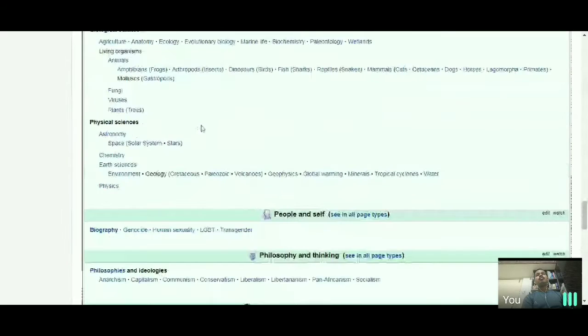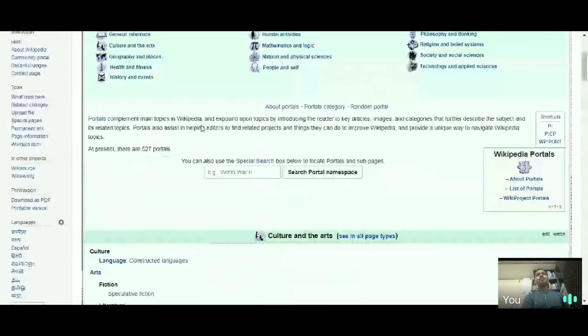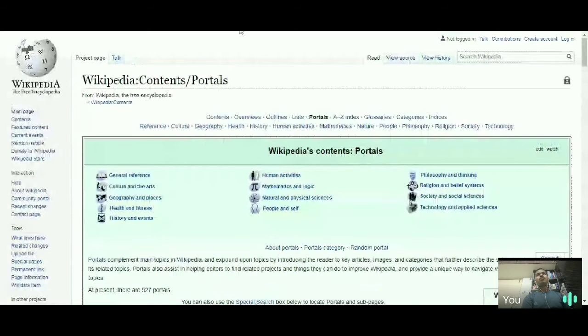Likewise, the encyclopedic entries are categorized based on the subjects.